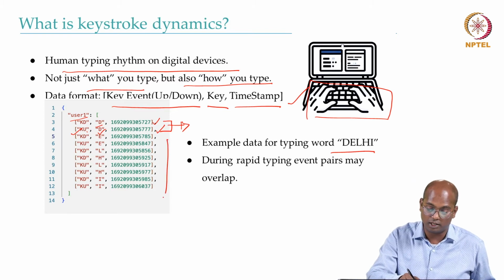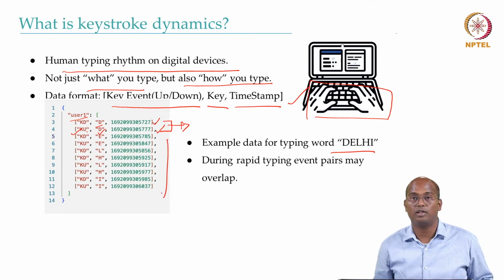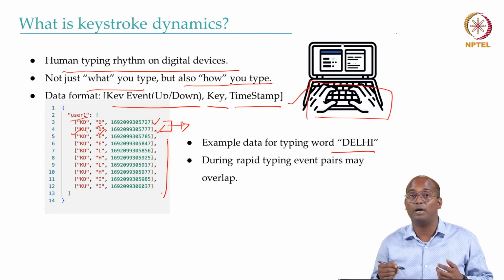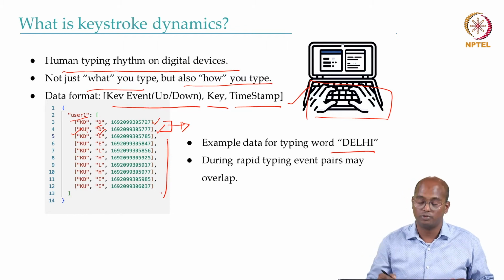Similarly you can do that for the other letters, and this is very important information. Based on our research and that of other experts working in this area, it has been shown that the way you write, the way you type, the way you swipe, the way you use your phone, this overall area is called behavior biometrics. Here we are capturing the biometric details of the behavior of the user.